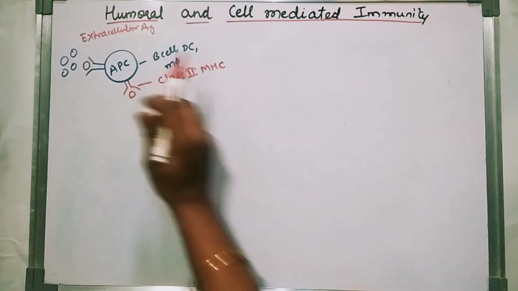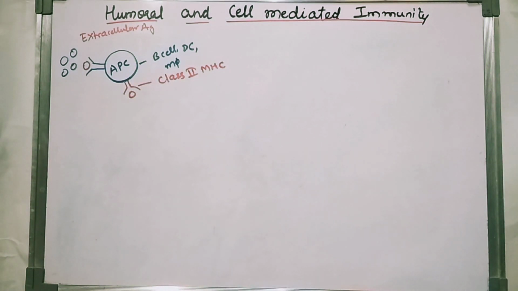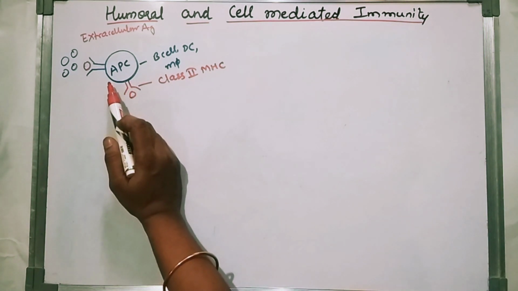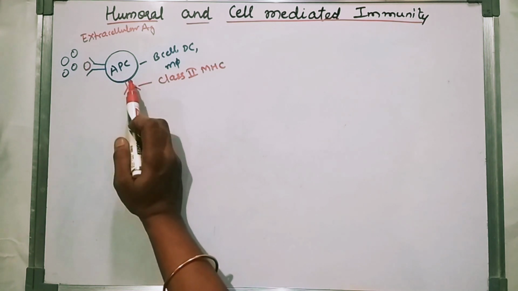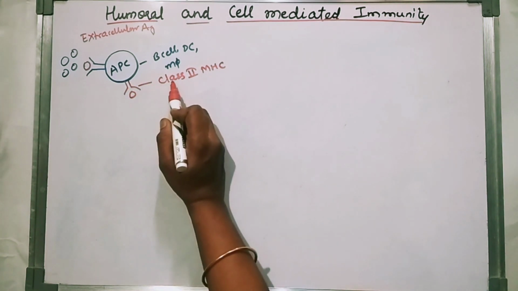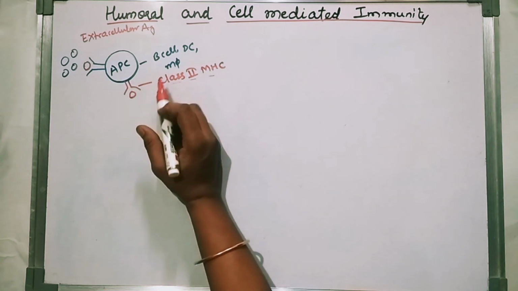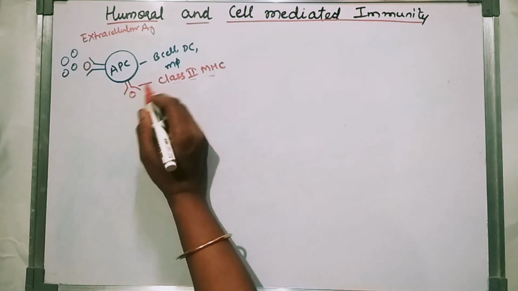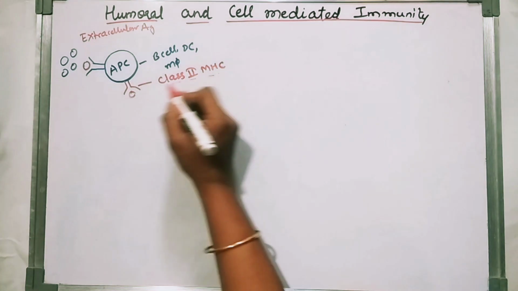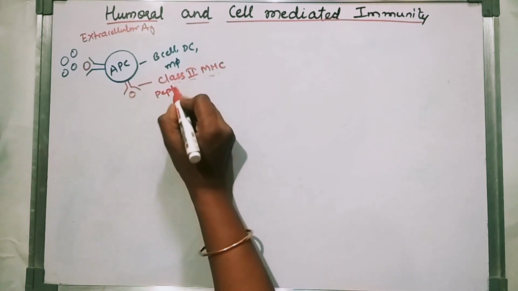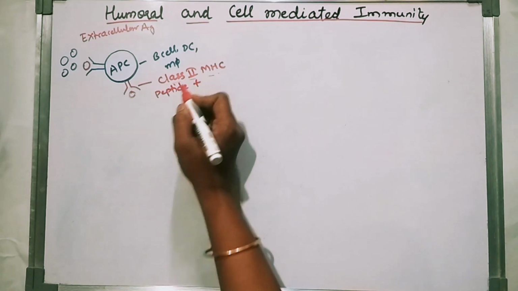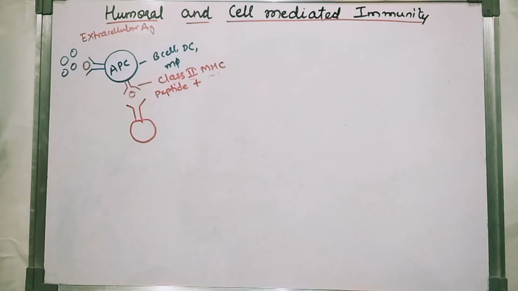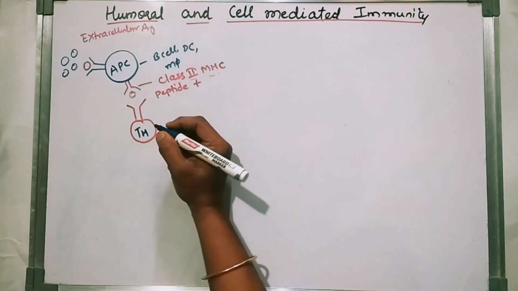Extracellular antigen means what? It is produced outside of the host cell, and it can't survive inside of the host cell. Once it is encountered, it will be phagocytosed, the fragments will be processed and presented on the class 2 MHC molecule on the surface of the APC. So the peptide plus class 2 MHC molecule will be recognized by T helper cells.